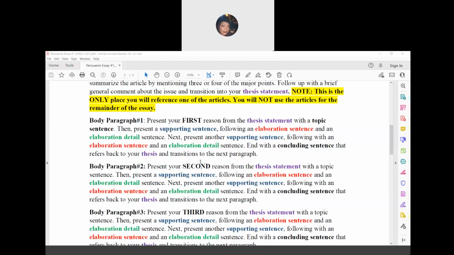Again, the pattern is the same for the next two paragraphs. The only difference is the reason that you will discuss. And to know how these sentences are functioning and what they should do, refer to the body paragraphs PowerPoint.